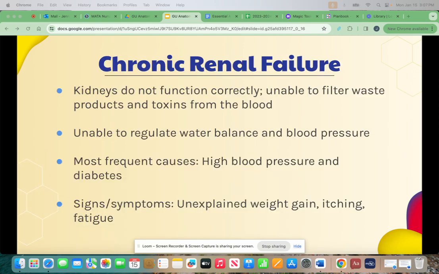Chronic renal failure occurs when the kidneys do not function correctly. They are unable to filter waste products and toxins from the blood. With chronic renal failure, patients are unable to regulate water balance and blood pressure. The most frequent causes of chronic renal failure are high blood pressure and diabetes. Signs and symptoms include unexplained weight gain, itching, and fatigue.